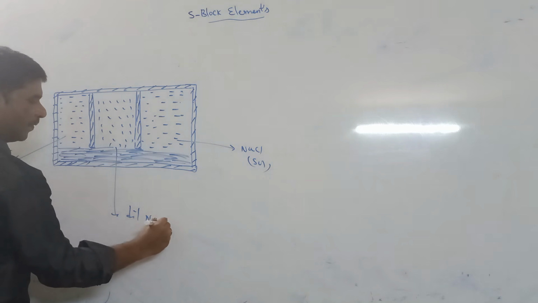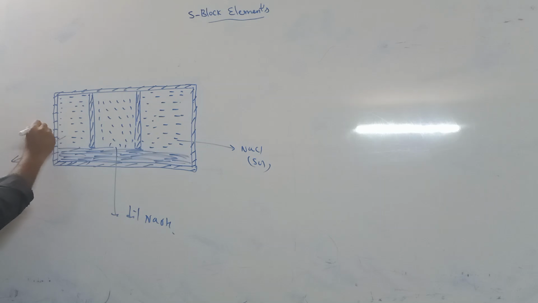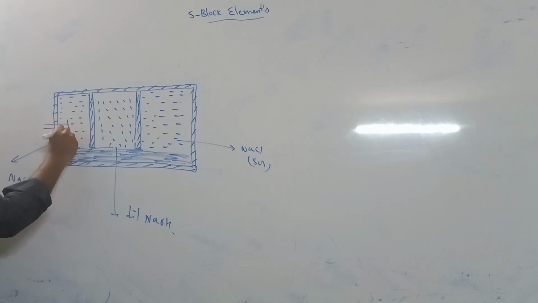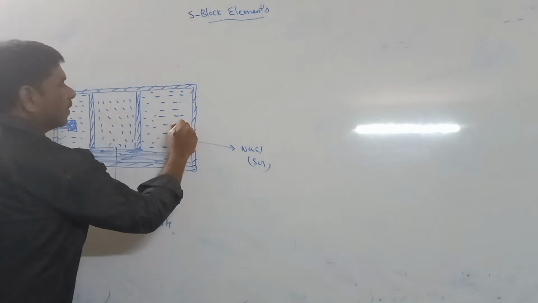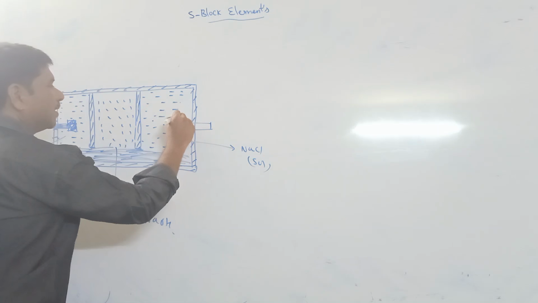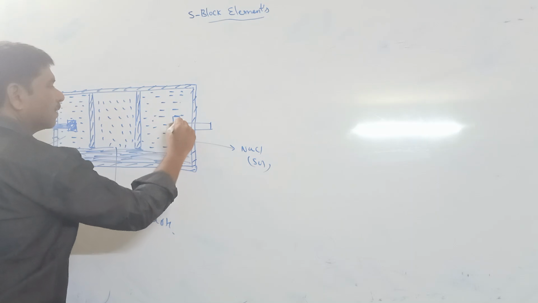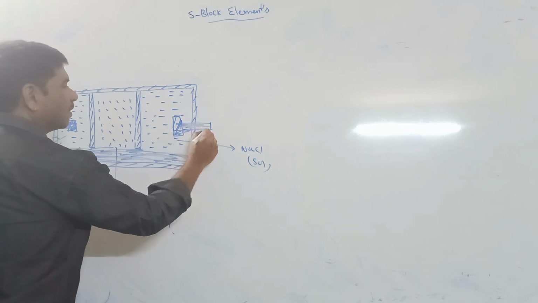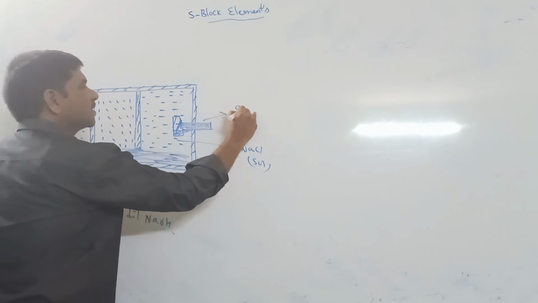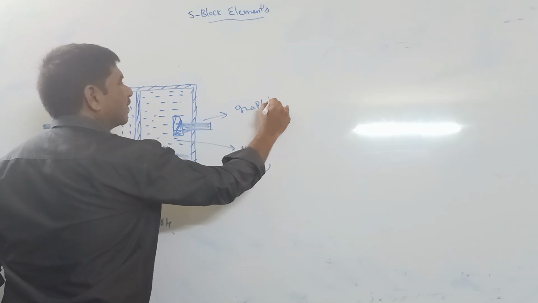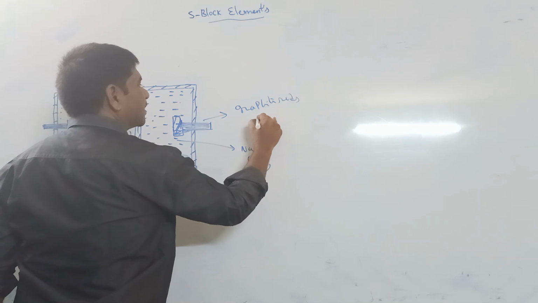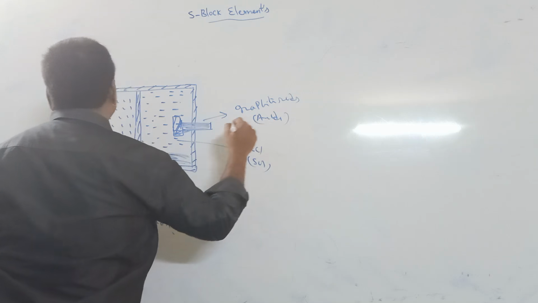In the outer compartments, graphite rods act as anode.